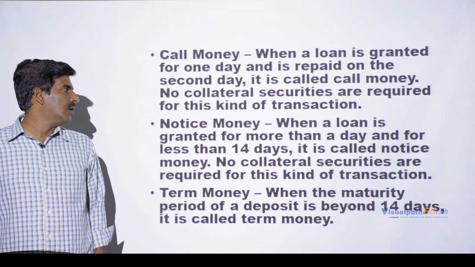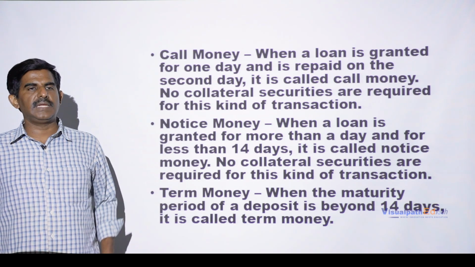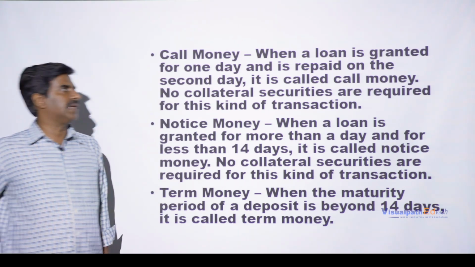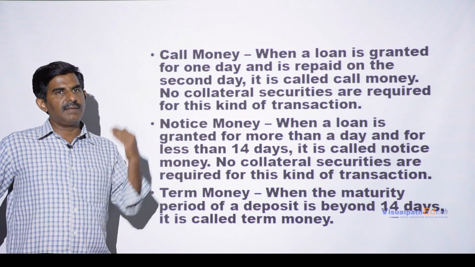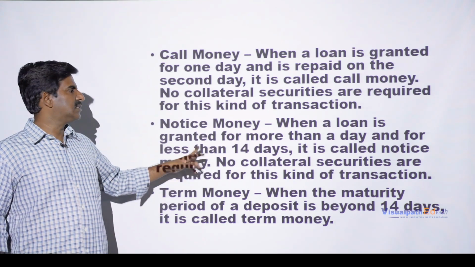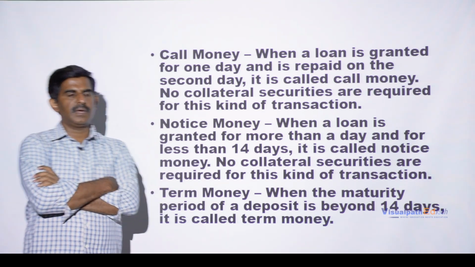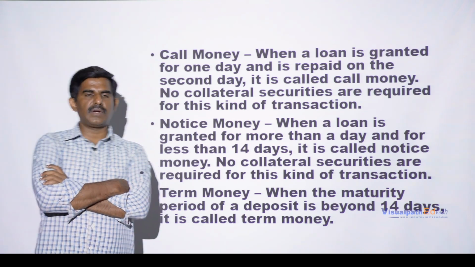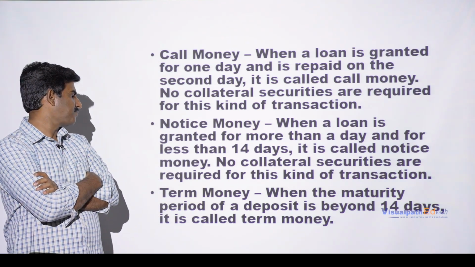Now here, in both the cases, call money and notice money, usually the banks or any big financial institutions which are participating in this type of buying and selling in call money and notice money, collateral will not be provided in both the cases. So what is special about the notice money is that on notice, the money has to be paid from 1 to 14 days time. So the money will be taken as a loan for 1 to 14 days time, and it is called notice money, right?